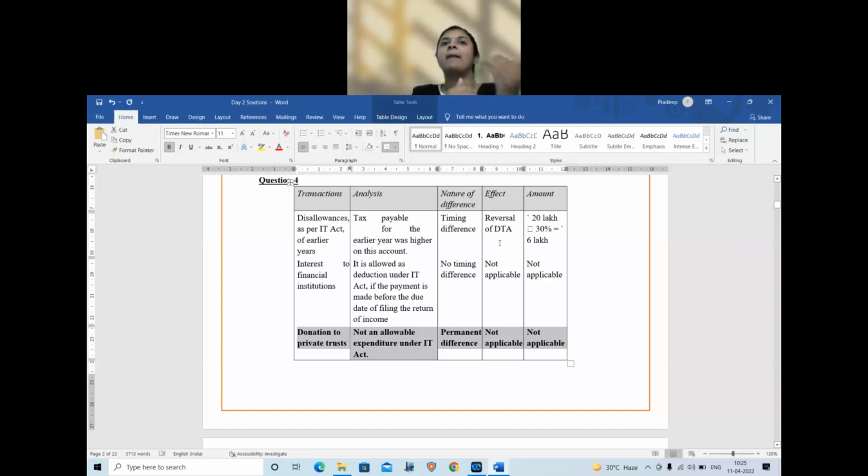So whatever happened in the previous year, the amount will be reversed for the current year. So here we call it a reversal of DTA instead of calling it a deferred tax liability. Point number 2. When a question gives you an item of difference, first check whether it is permanent or timing difference. If it is a permanent difference, stop. Don't even continue with the answer. If it is a timing difference, then check whether it is previous year, current year, DTA, DTL, everything will apply. Please make a note of the 2 hints that we just discussed.